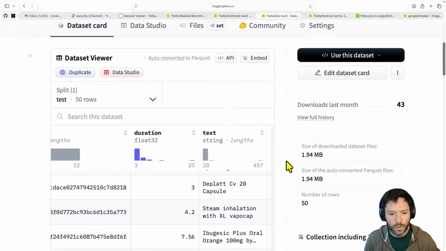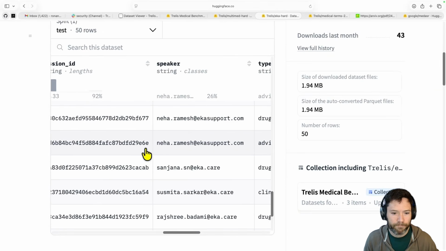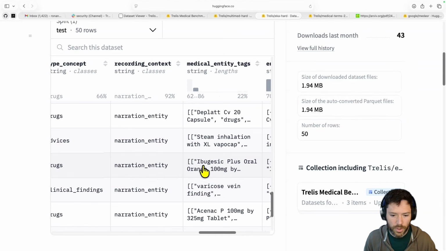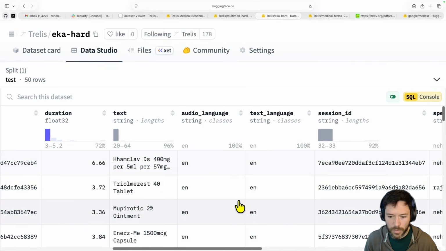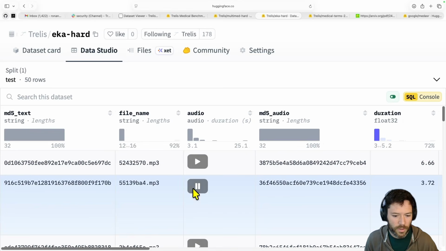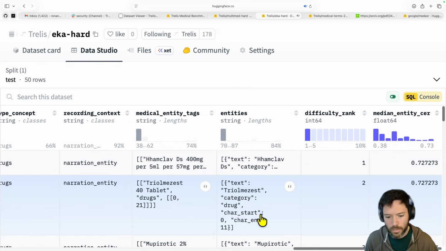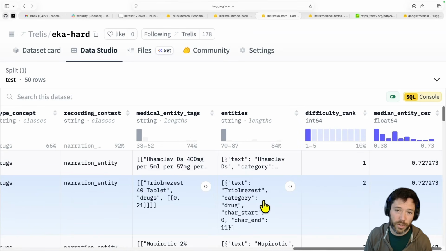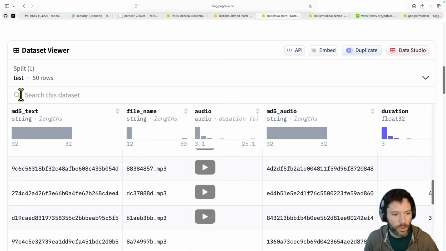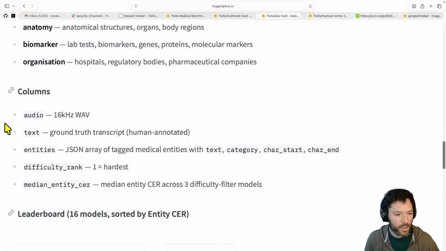So again, we're going to focus on the entities. And yeah, these entities are all relevant to the Indian market. For example, we have some drugs here that I wouldn't even know how to pronounce. You can just listen maybe to a quick sample. Let me just grab a sample. Yeah, this one here, Triol Mizest. Triol Mizest 40 tablet. So it's a small snippet with a technical term that's being read out by the speaker. And again, this has been filtered down to the harder rows. And I'll talk about how I do that in a moment.